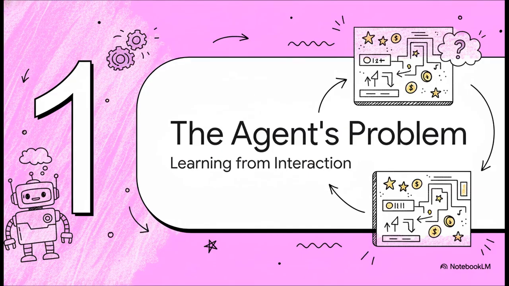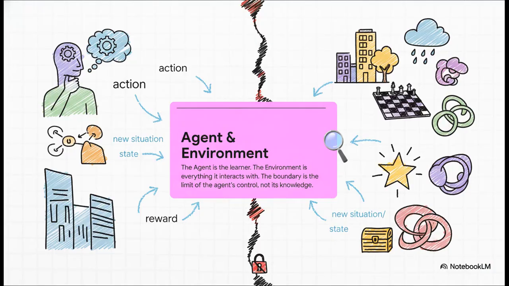Okay, so before we can understand how an agent learns, we first have to really define the world that it lives in. And, at the heart of it all, every single reinforcement learning problem boils down to this fundamental interaction between two main players. On one side, you have the agent. This is our learner, our decision maker. And on the other side, you have the environment, which is, well, it's everything else.